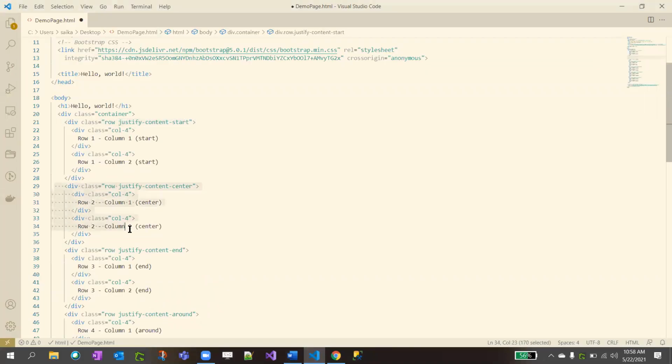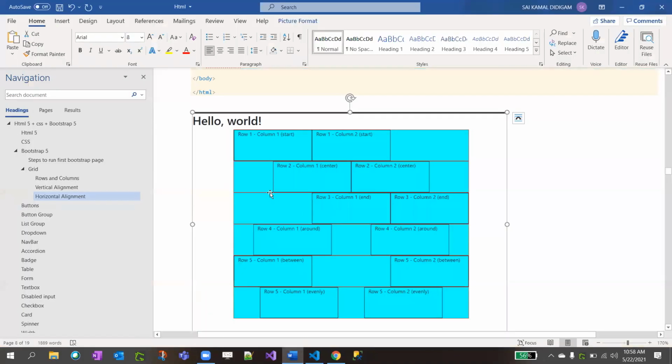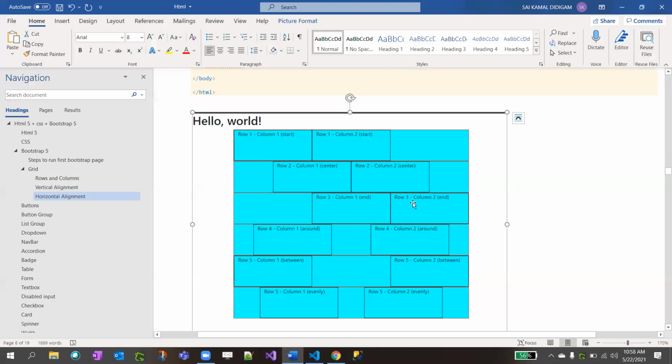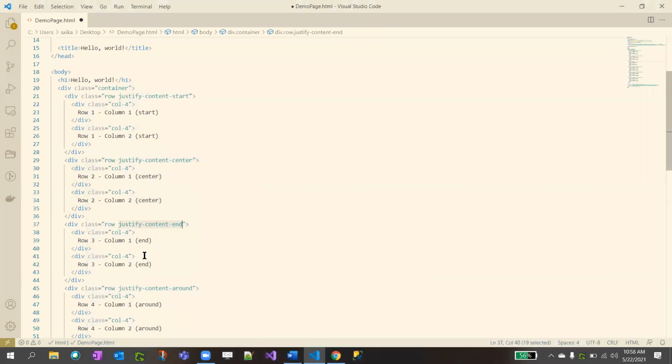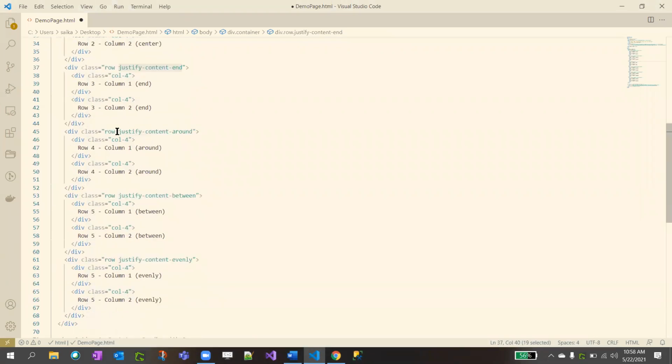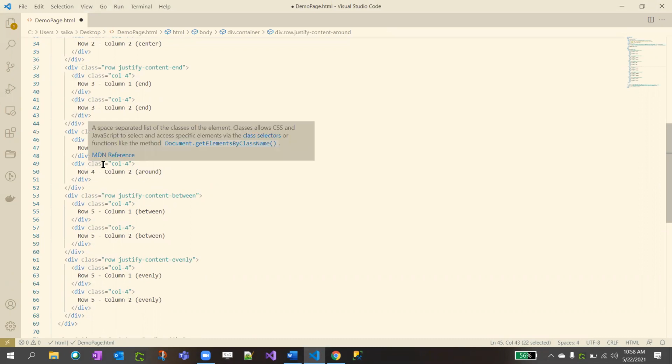In the second row, what we're doing is center, right? We want all items to be centered. So that's why we give center, row 2 column 1 center. Just mention justify-content-center. That's the main difference. And if you want to put all your items to the end, justify-content-end. See, justify-content-end, third row. And for the fourth row, justify-content-around, giving equal space, giving space around those two elements, right?